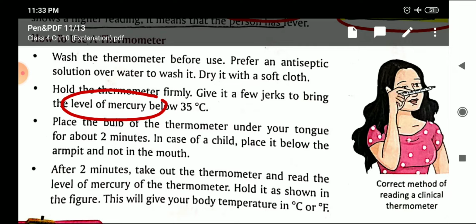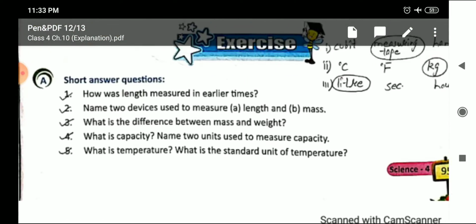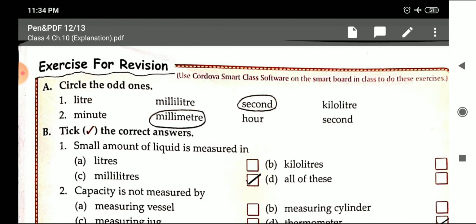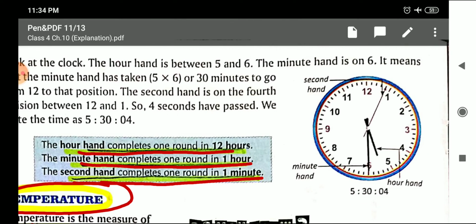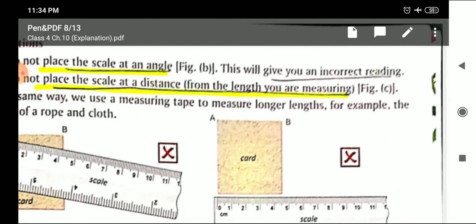So children, this is all about the chapter. We have completed our chapter. This is the book exercise, which is your homework. You need to complete the book exercise, then we will discuss. So we have completed all the 5 main topics, the 5 main quantities of the chapter. Let us recap one by one.